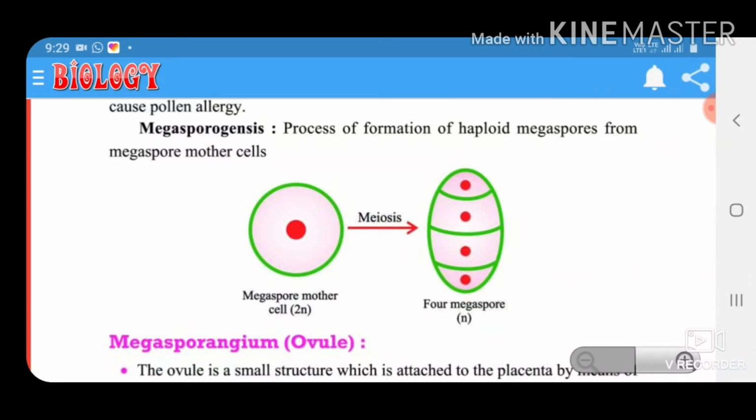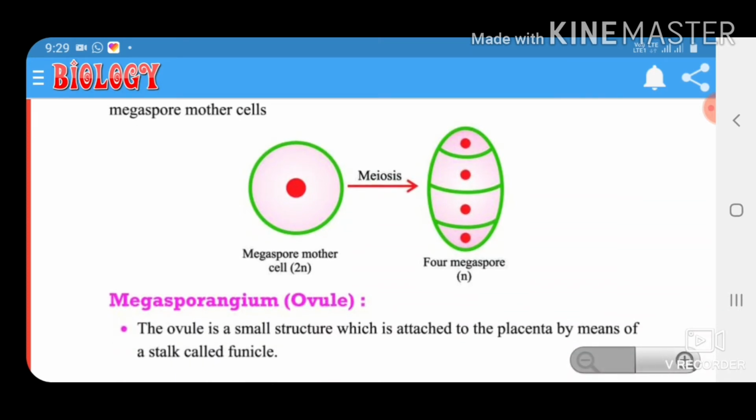Megasporogenesis, process of formation of haploid megaspores from a megaspore mother cell. The megaspore mother cell is 2n diploid and forms four megaspores. Megaspores are haploid.